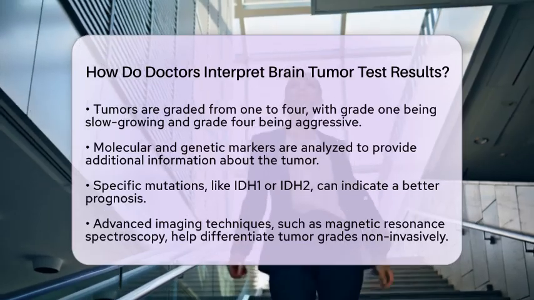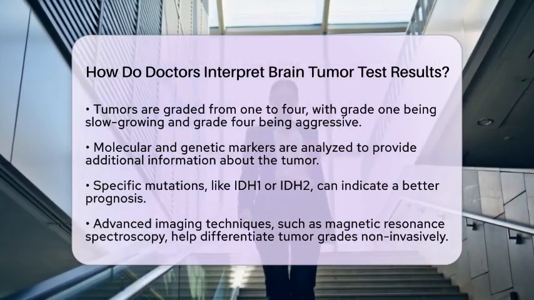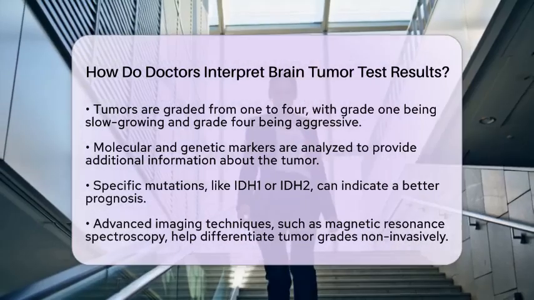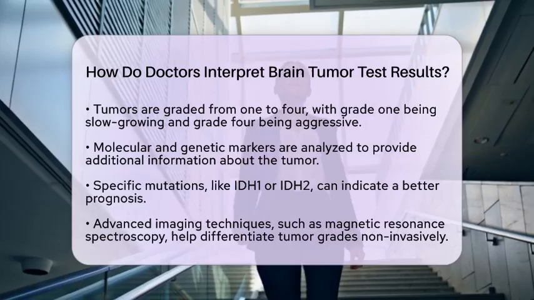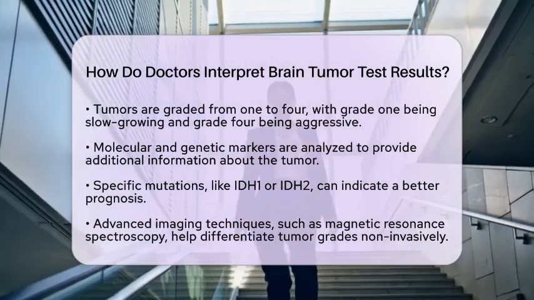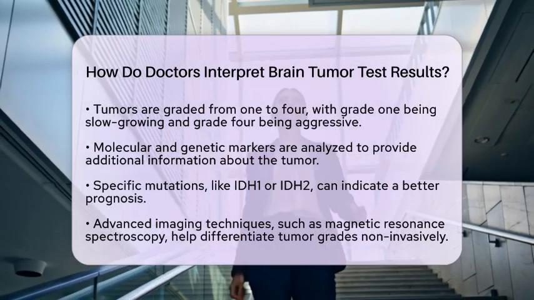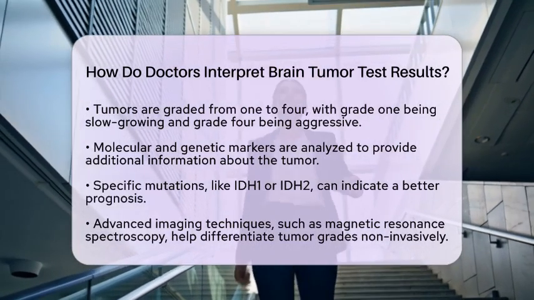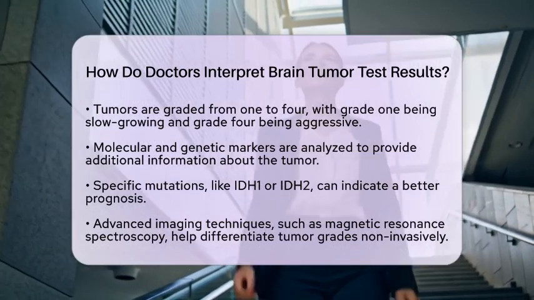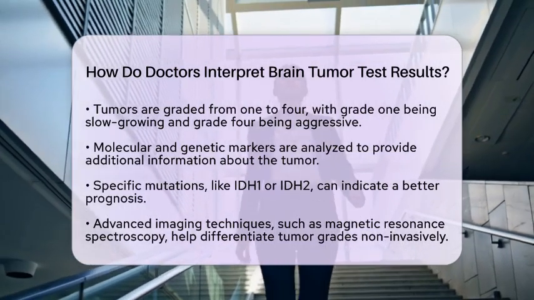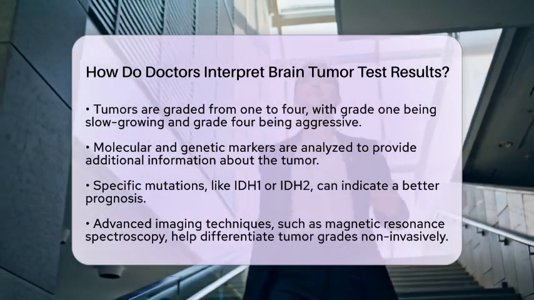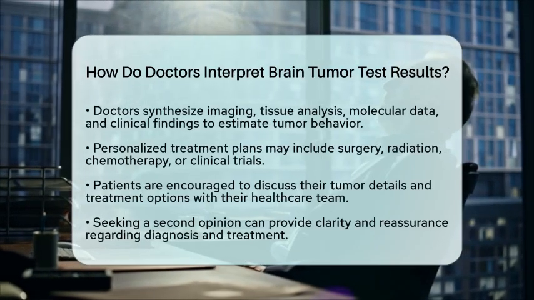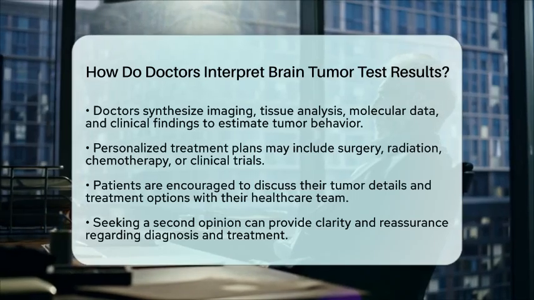Advanced imaging techniques, such as magnetic resonance spectroscopy, can also play a role. This method measures brain metabolites and helps differentiate tumor grades without needing invasive procedures. By analyzing markers of cell growth and tissue damage, it can enhance diagnostic accuracy, especially when distinguishing low-grade gliomas from non-cancerous conditions. Finally, doctors synthesize all the gathered information, imaging results, tissue analysis, molecular data, and clinical findings, to estimate the tumor's behavior and prognosis.